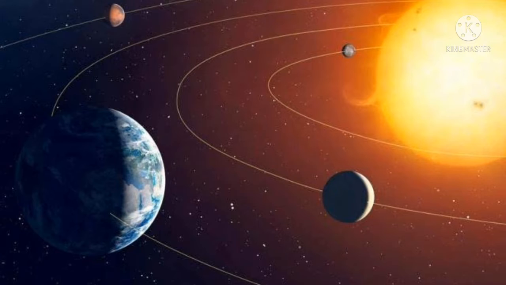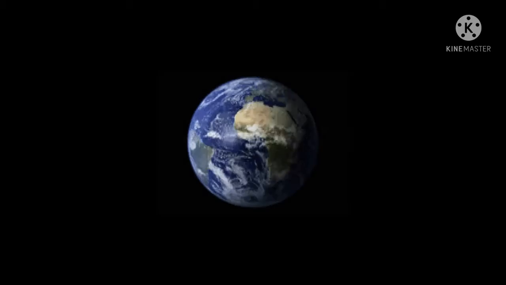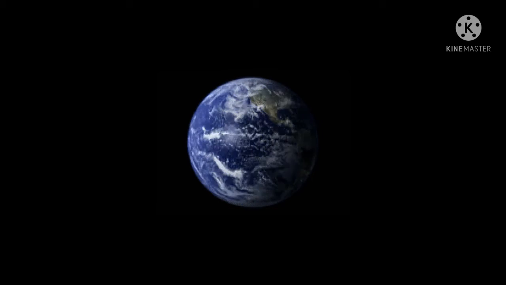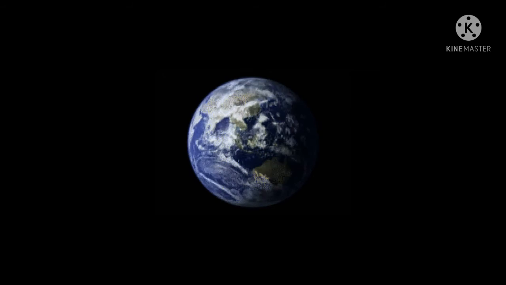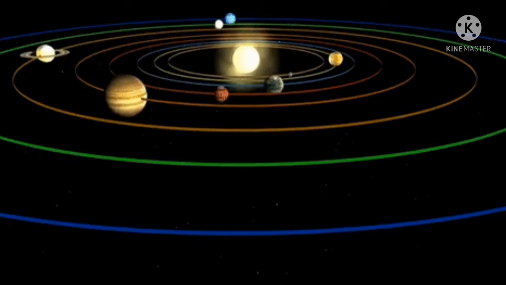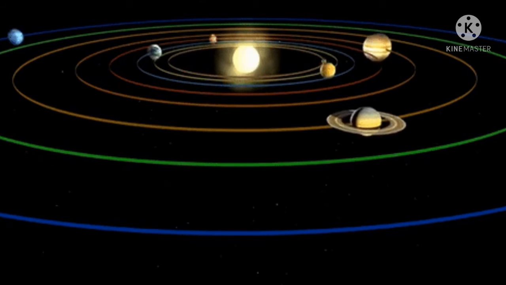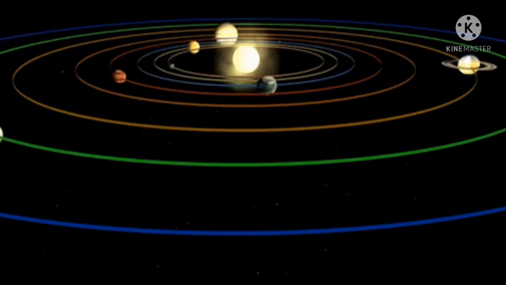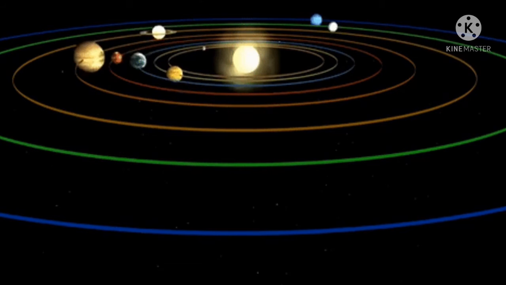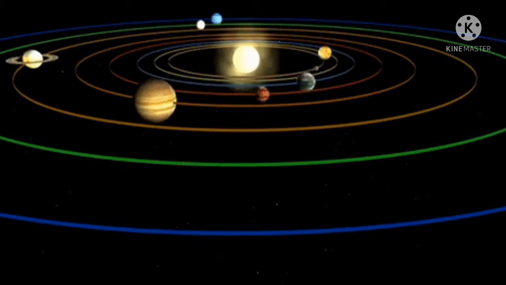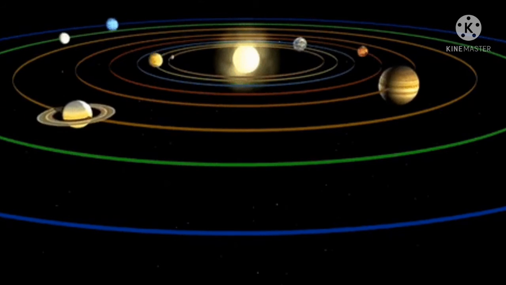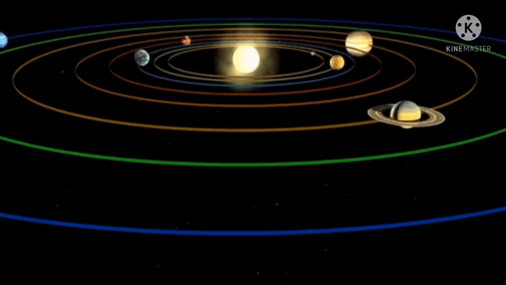Planets of the solar system are always in motion. They have two types of motions. They spin on their own axis, that is called rotation, and when they go round the Sun in their orbits, that is called revolution. Our Earth is also a planet and it has the same kinds of movements, rotation and revolution.